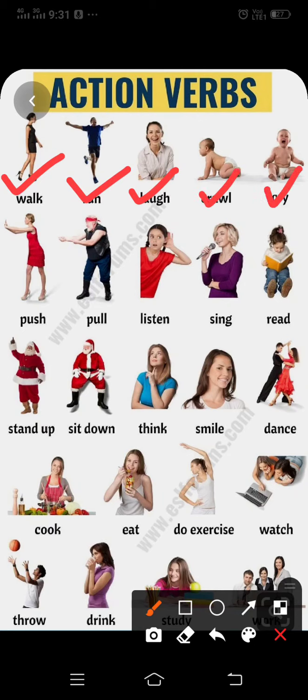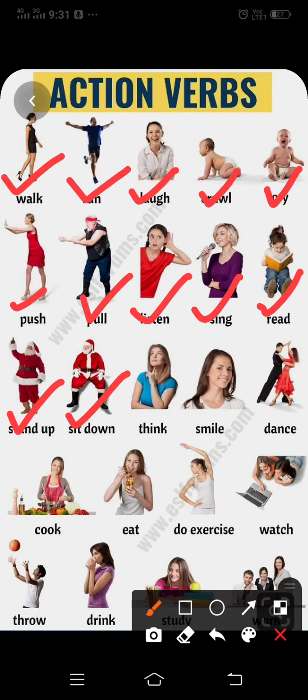The baby is crying. The lady is pushing. The man is pulling. The girl is listening. The lady is singing. The girl is reading. Santa Claus is standing up. Santa Claus is sitting down.